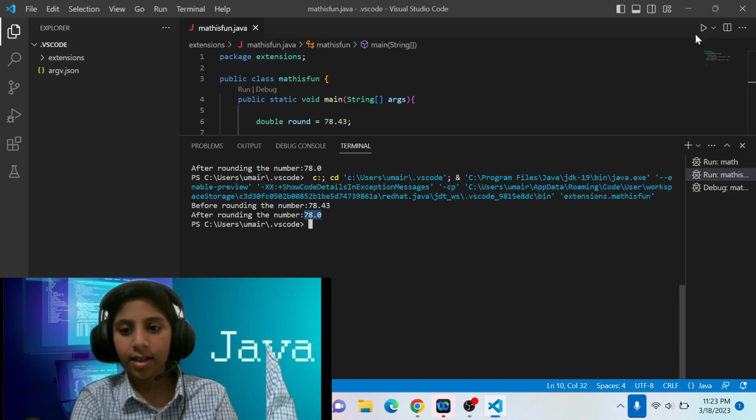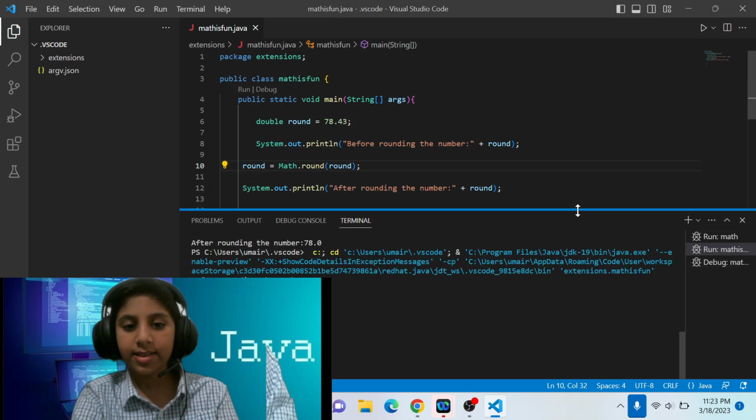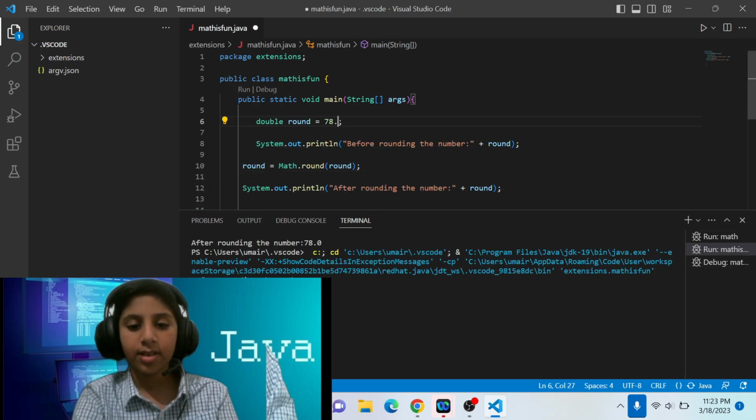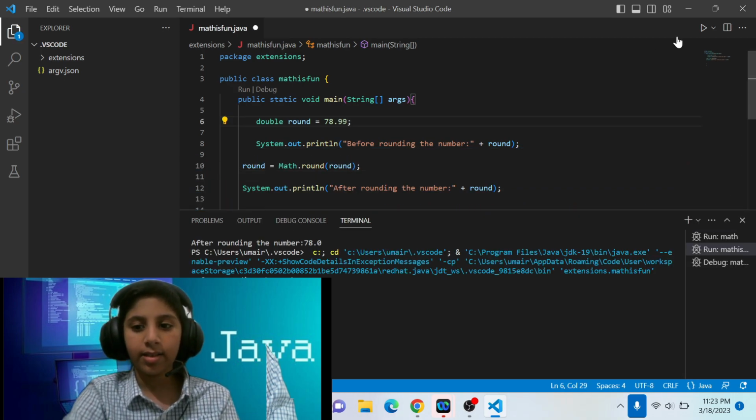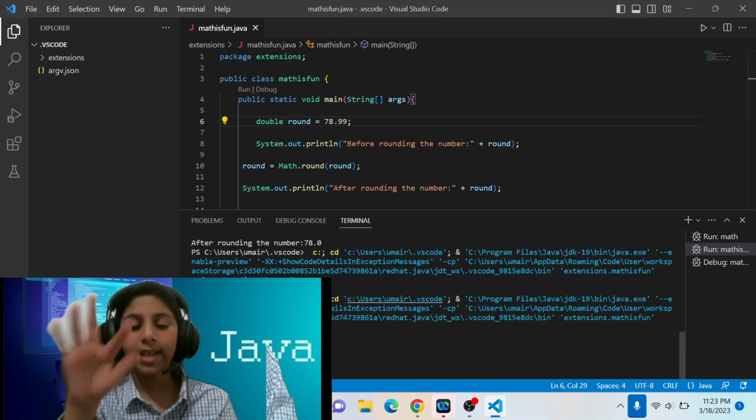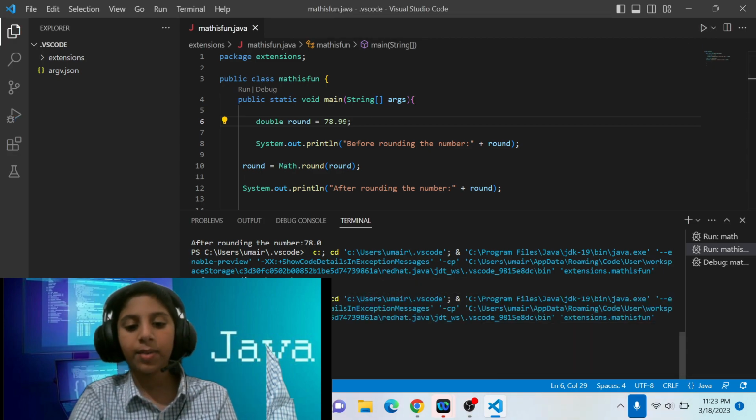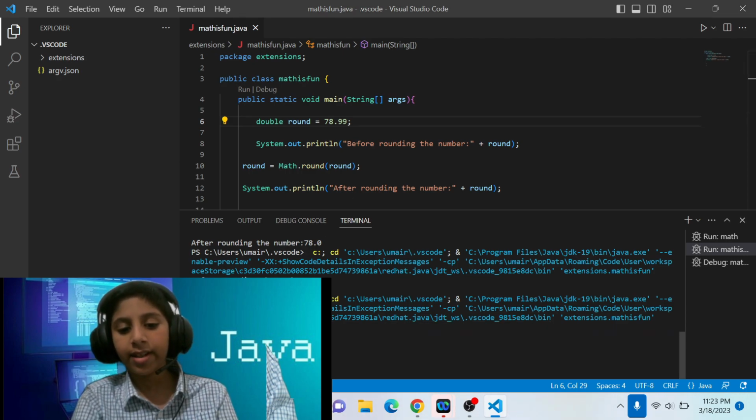But for example, I set it to another value, 78.99. So when we execute this code, it's gonna become 79.0 because look, it checked the value. Is it greater than 5? Yes, it is. Then it rounded it to its closest value or number, which is 79.0.